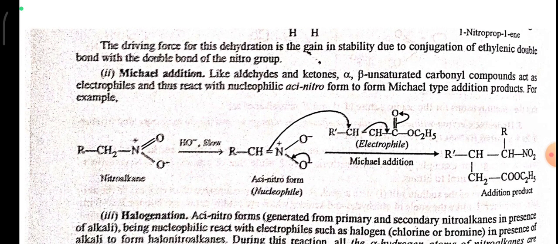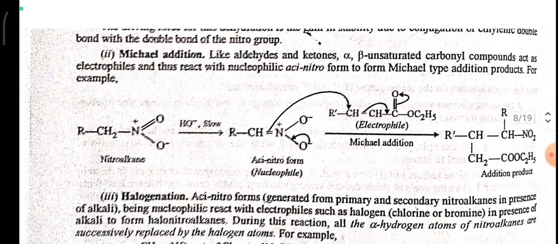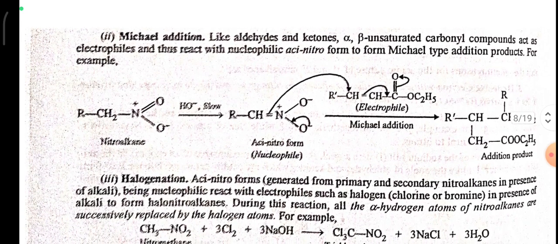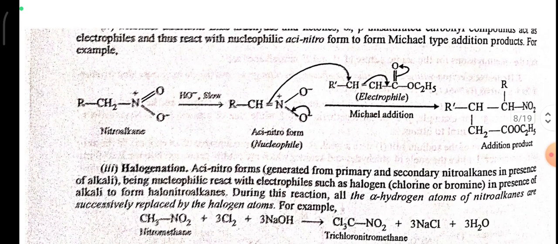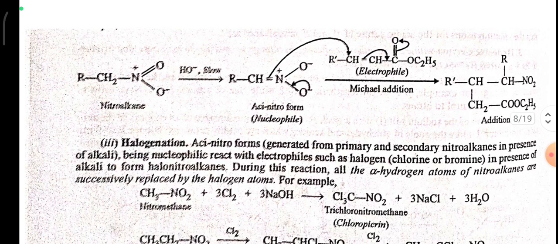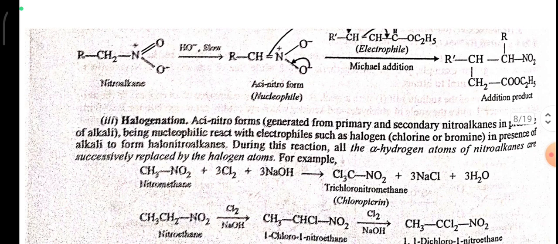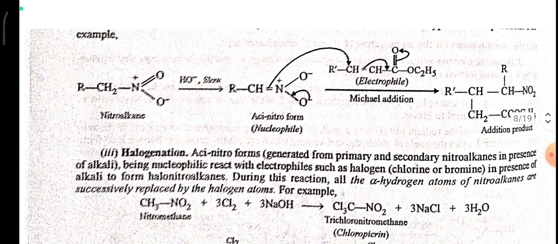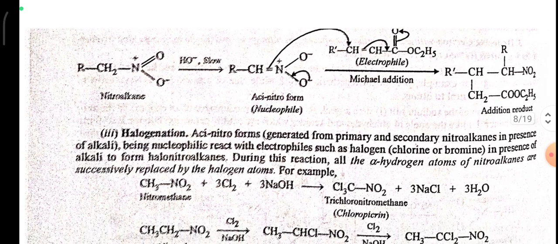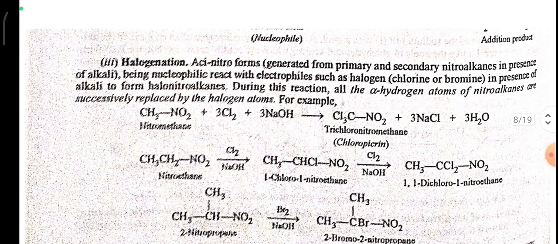Michael addition. Like aldehydes and ketones, alpha beta unsaturated carbonyl compounds act as electrophiles and thus react with the nucleophilic acinitro form to form a Michael type addition product. For example, nitroalkane reacts with OH in a slow step to give acinitroform, which acts as a nucleophile, then undergoes Michael addition to form the addition product.